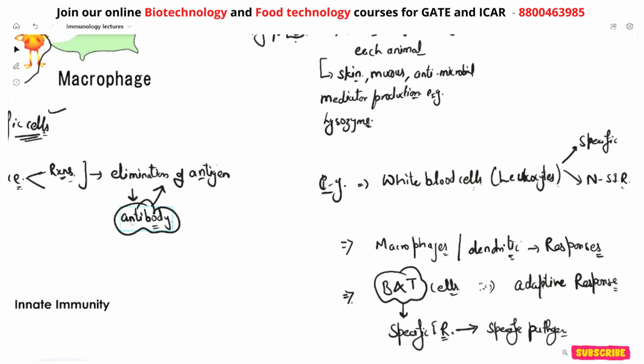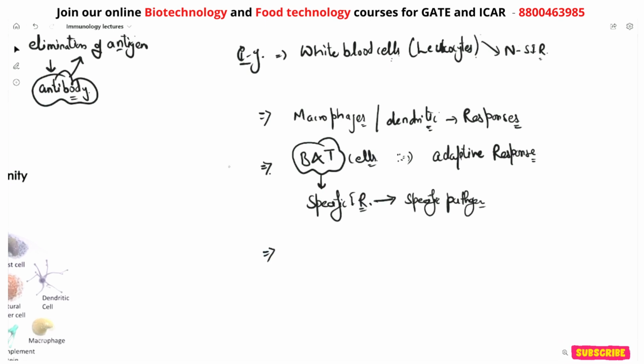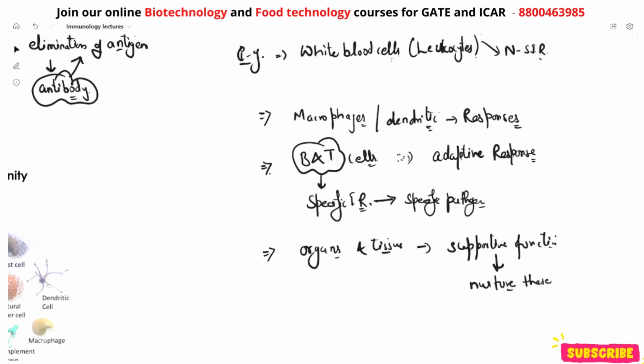Apart from that, there are various types of organs and tissues involved or present in the immune system, which actually provide the supportive function to nurture these cells so that they can mature, so that these cells like T and B cells, macrophages, dendritic cells can mature and respond to antigen.